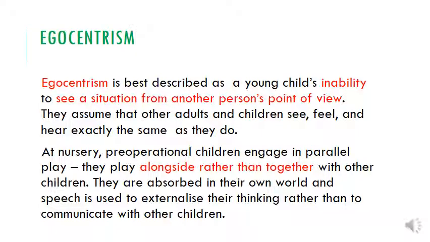Egocentrism is best described as a young child's inability to see a situation from another person's point of view. They assume that other adults and children see, feel, and hear exactly the same as they do. At nursery, pre-operational children engage in parallel play, so they play alongside rather than together with other children. They are absorbed in their own world, and speech is to externalize their thinking rather than communicate with each other.